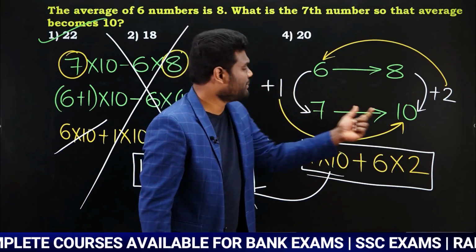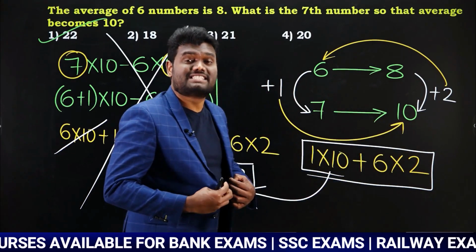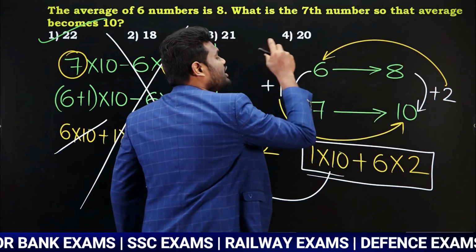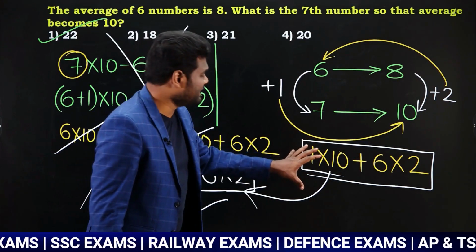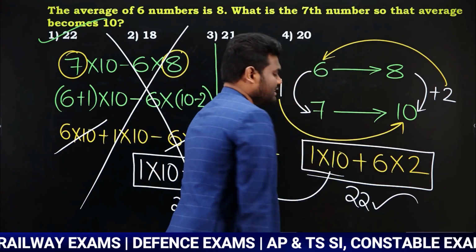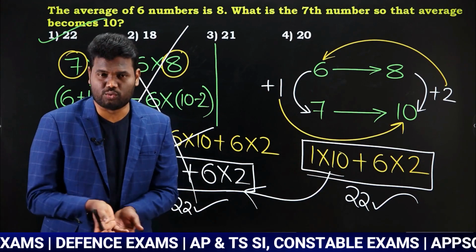Left hand side difference multiplied with right hand side bottom number. Similarly, right hand side difference multiplied with left hand side top number. So when you do that, you will finally get the same answer we got earlier, that is 10 plus 12, 22. Yes or no?